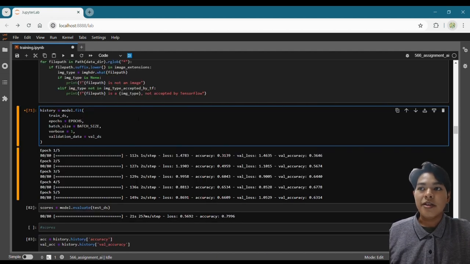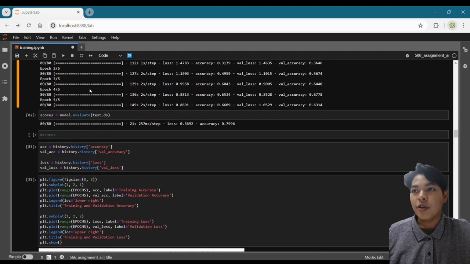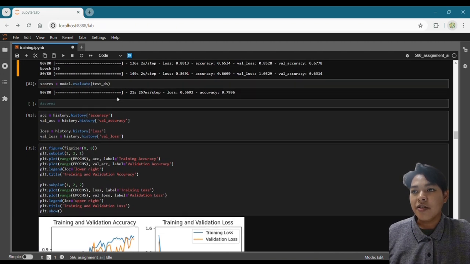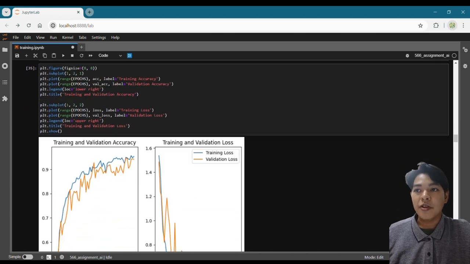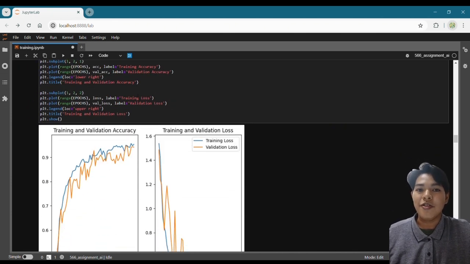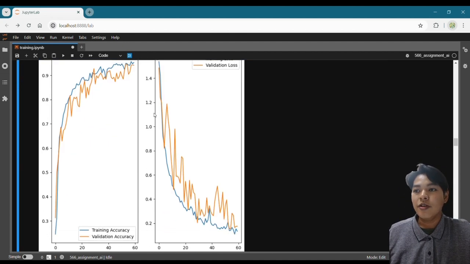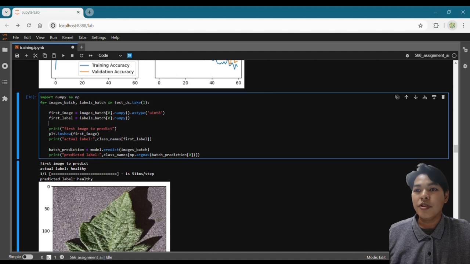So here is the model fit, which is the training part of our machine learning. For the epoch, we set it as 60 previously, and the batch size as 32, with the validation data. After that, we can get the accuracy over here, and to check the training and validation accuracy, and also the validation and training loss, we use this. And then this one tests if our model can predict the images.